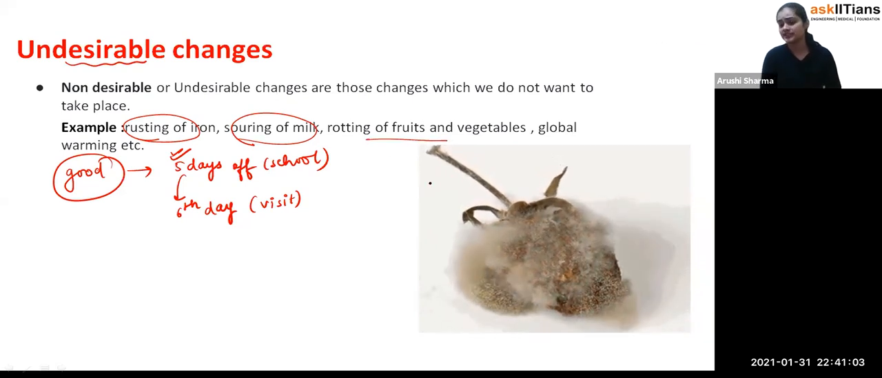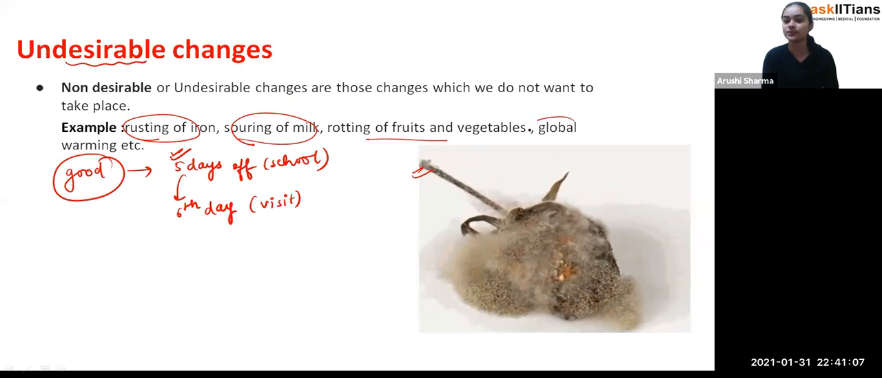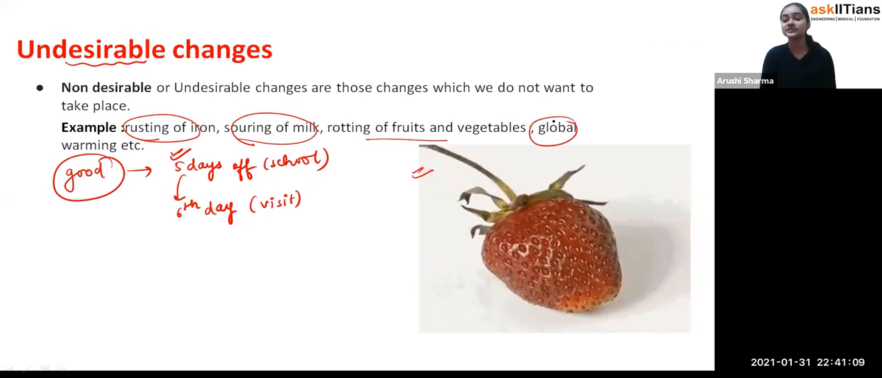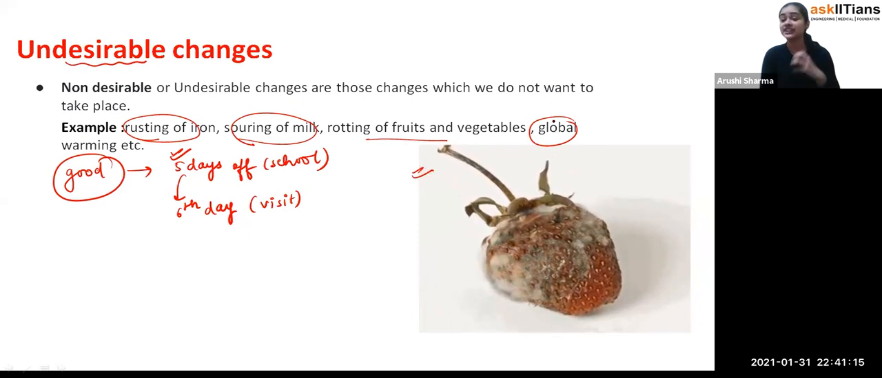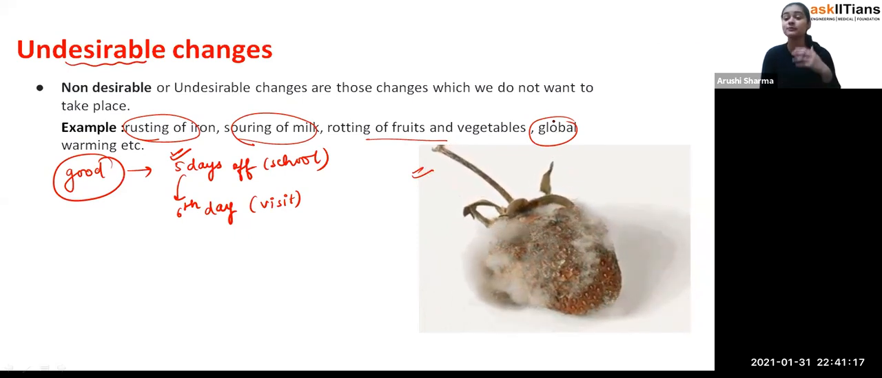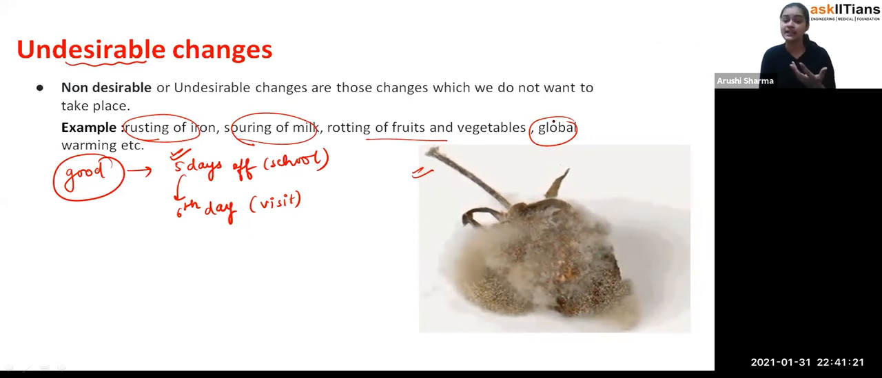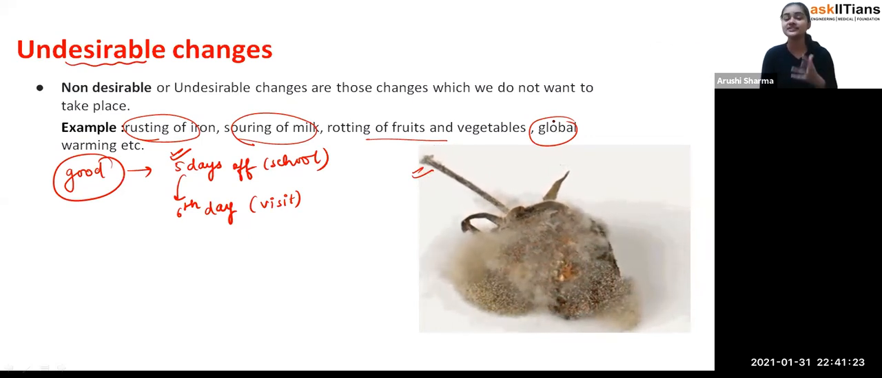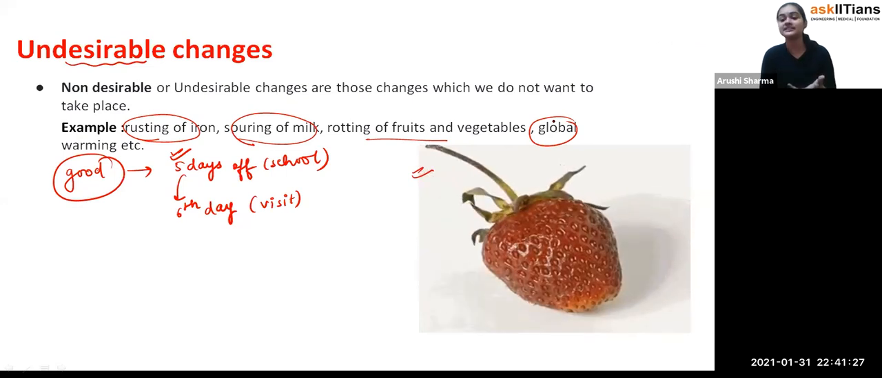Rotting of fruits and vegetables, exactly. Global warming, oh my god, does anyone want global warming? Exactly, no. Because global warming can cause so many things: pollution, heat, and when glaciers melt, the water level rises and it could cause a disaster for people. These are the changes which we don't want to occur, so these are the undesirable changes, or you can say non-desirable changes.